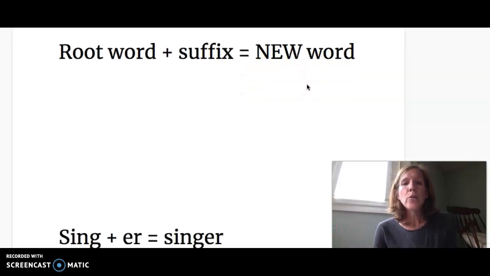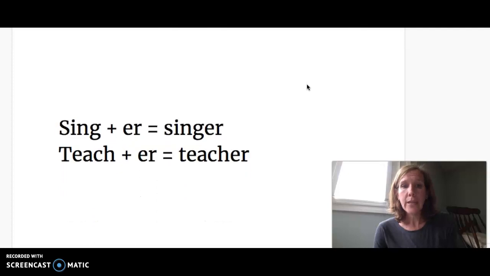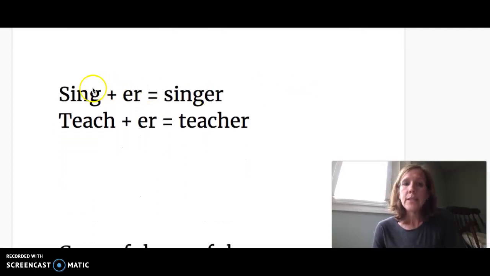Okay, so the first bunch that we took a look at on Monday had a verb as the root, and we added the er suffix, and then we came up with new words. So for example, if we had sing plus er, we have our spelling word singer, a person who sings. We take the verb teach plus er, and then we have the word teacher, a person who teaches, right? So we kept our root word exactly the same, and all we did was add er.